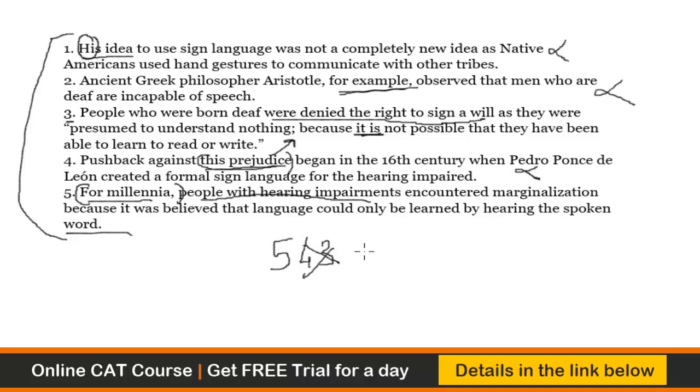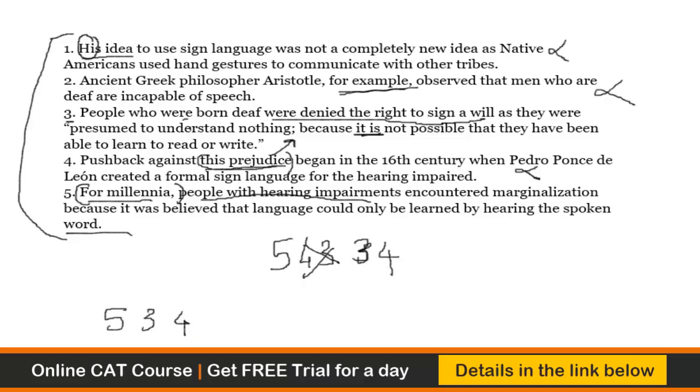So sorry, this is not 4, this is 3, 4. I made a mistake, right? So for millennia, people with hearing impairments encountered marginalization because it was believed that language could only be learned by hearing the spoken word. People who were born deaf. So 5 will open, then you go to 3, and then you have 4.